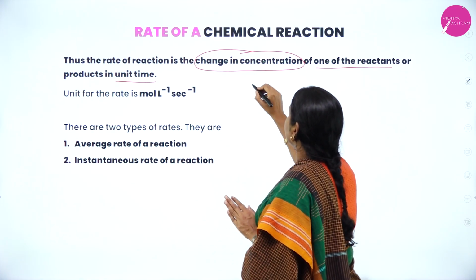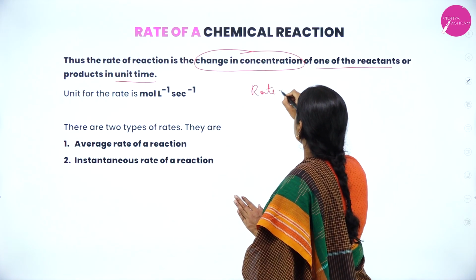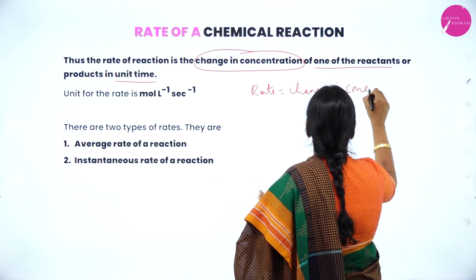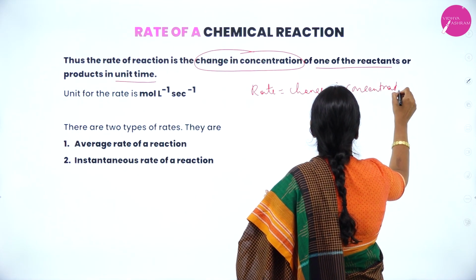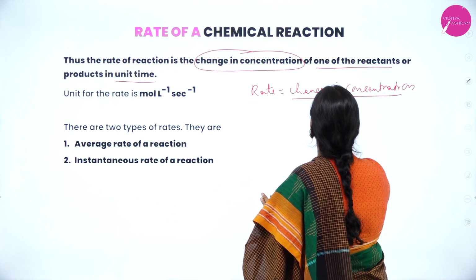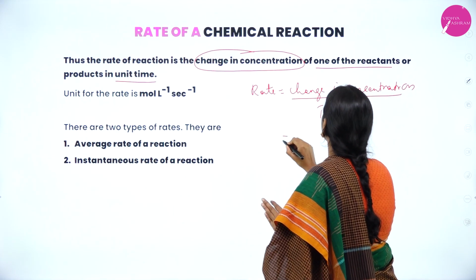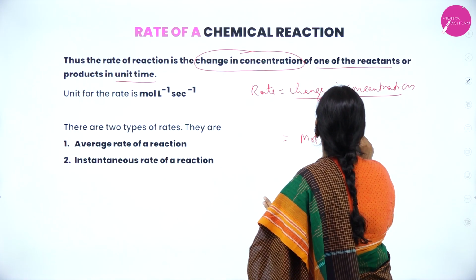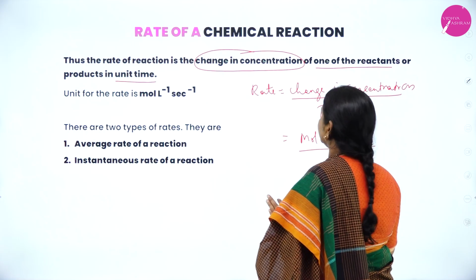For example, when you consider rate, what is the formula? Change in concentration divided by time.